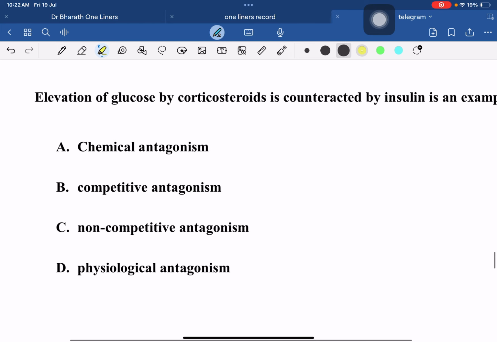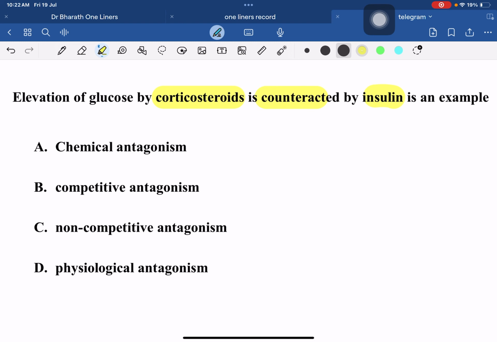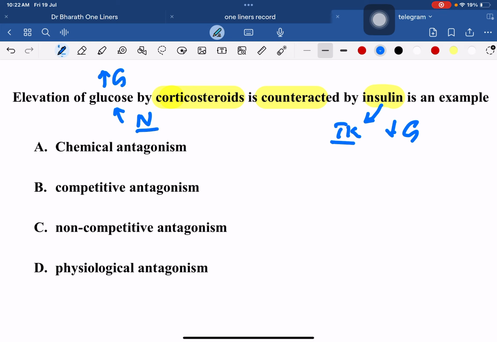Now elevation of glucose by corticosteroids is counteracted by insulin is an example of. Remember, corticosteroids act through the nuclear receptor and they increase the glucose. Insulin acts through tyrosine kinase receptor and decreases the glucose. Remember, if the receptors are different and actions are opposite, then we call them physiological antagonism. Another example is adrenaline and histamine. They are also physiological. Chemical antagonism is not the answer. The answer is physiological antagonism.